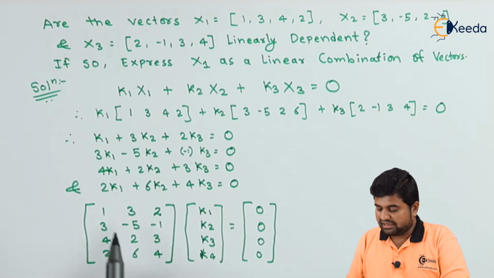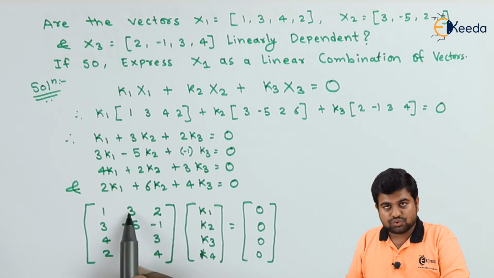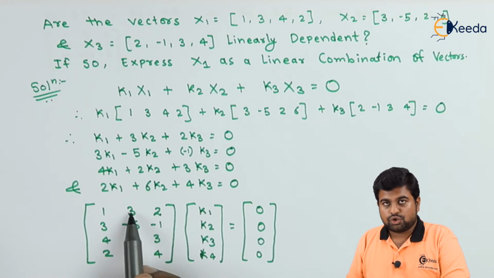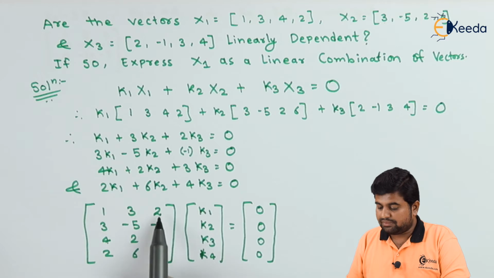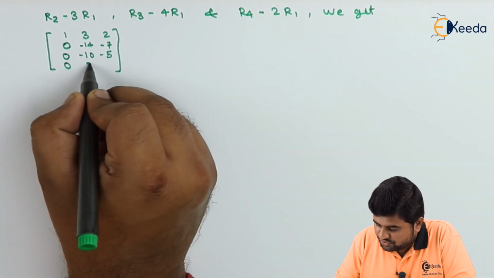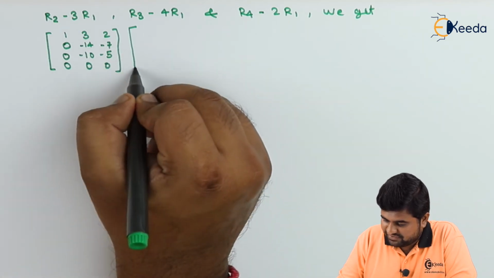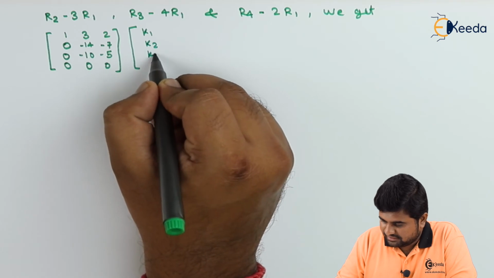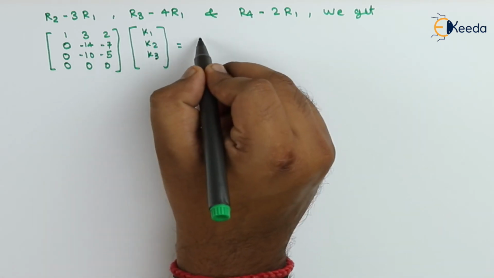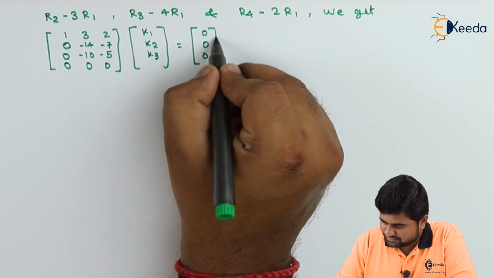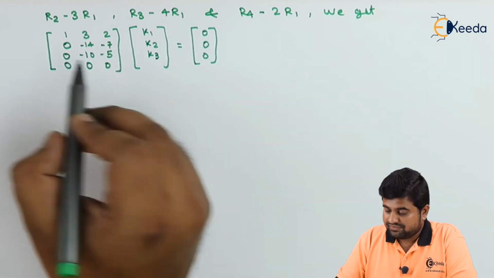Here we have got 2 minus 2 into 1, 6 minus 2 into 3, and 4 minus 2 into 2, which is 4. So 6 minus 3 into 2 is equal to 0, and 4 minus 2 into 2, which is 4 minus 4, is again going to be 0. So we have got 0, 0, 0 over here, and K1, K2, K3 is equal to 0, 0, and 0.